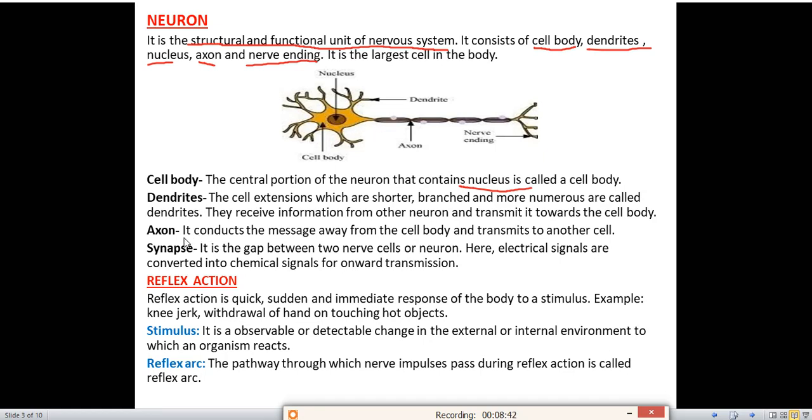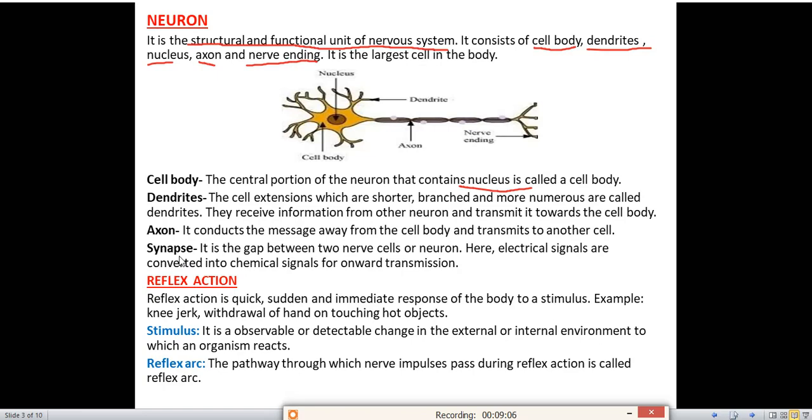Next one is axon. It conducts the message away from the cell body and transmits it to another cell. Means it will receive the message from the cell body and the message is transmitted to the other cell. Next is synapse. What is synapse? The gap between two nerve cells or two neurons is called synapse. Sometimes a question is asked.